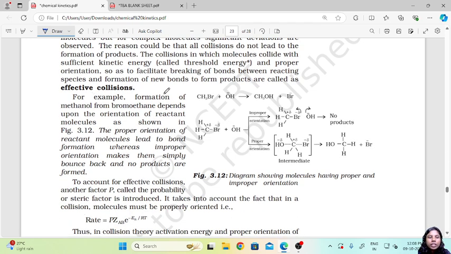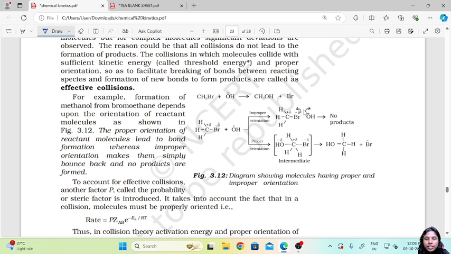Now for example, consider the reaction of CH3Br plus OH, bromomethane plus OH, giving CH3OH plus bromide. Here there can be two orientations. First let's look at the improper orientation. Here the Br is in this direction, so they are not colliding with each other, they are colliding in some other direction.